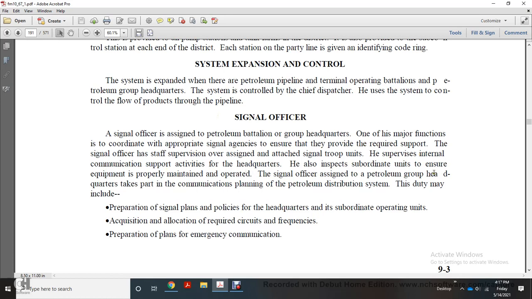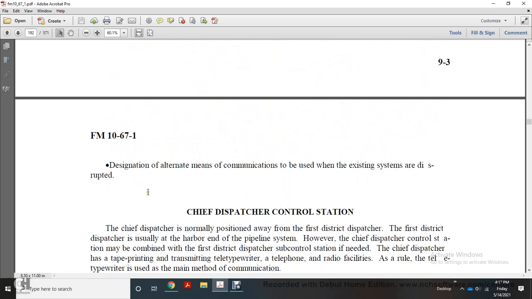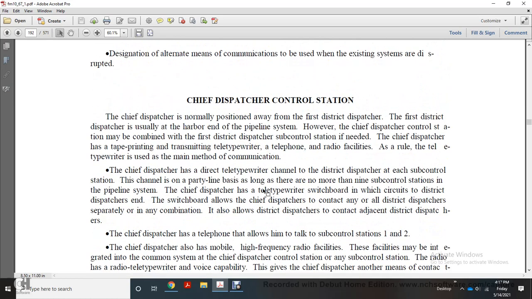The signal officer for the assignment of the petroleum group headquarters takes part in communication planning with the petroleum distribution system, and the duties will include preparation of signal planning policy for the headquarters and subordinate operating units, acquisition and allocation of required circuits and frequencies, preparation of plans for emergency communication, and designation of alternate communication to be used if the existing system is disrupted. Chief Dispatcher Control Station.